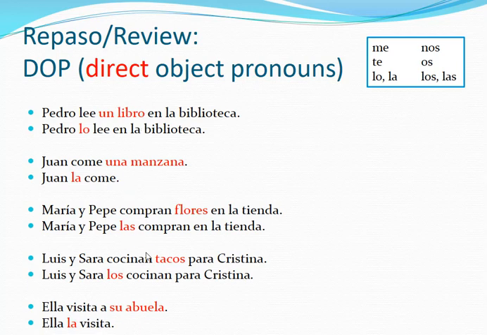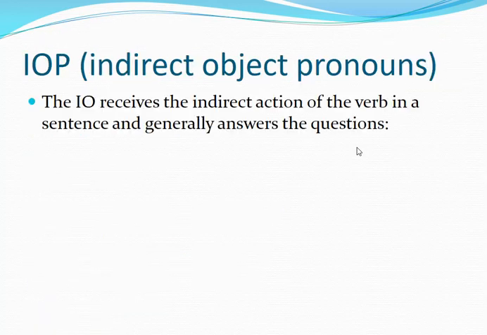Just remember, when it's things, it can only be replaced by lo, la, los, or las. But when it's people, it can be any of them. I'm visiting my grandma, her, so it will be la. You're visiting me, me. I am visiting you guys, os or los. It could be different ones. So, yeah, this was a quick review on direct object pronouns. And now let's see what the indirect object pronouns are.